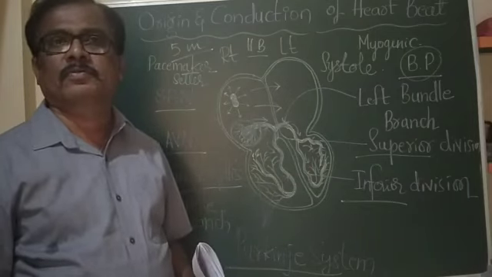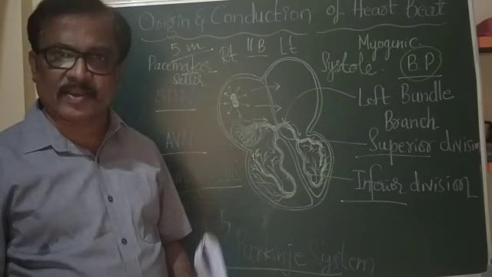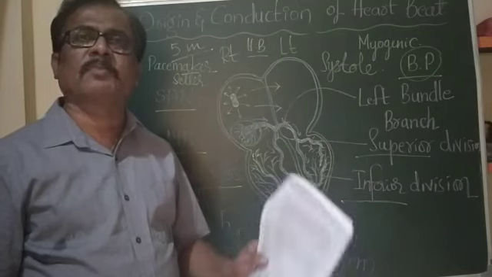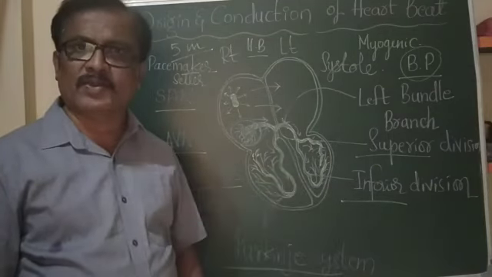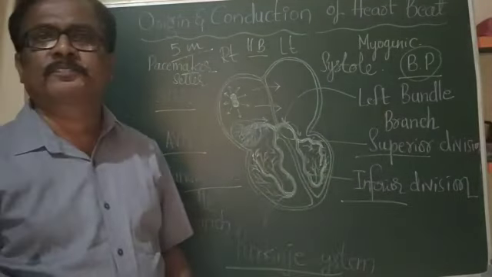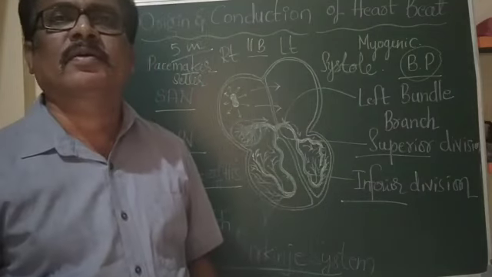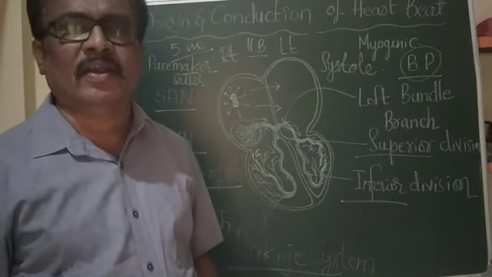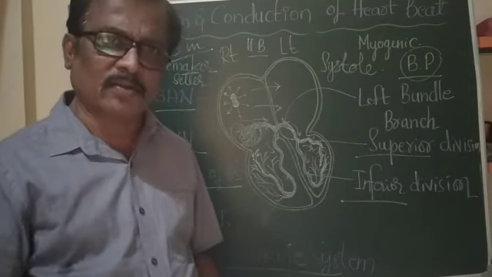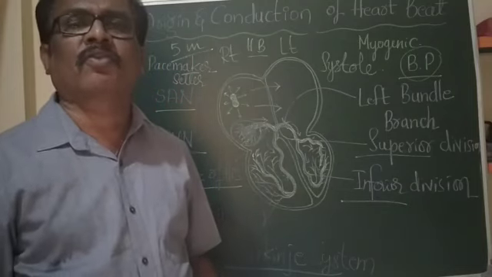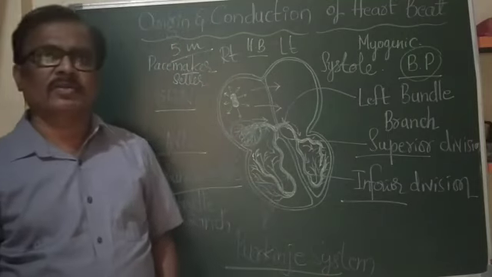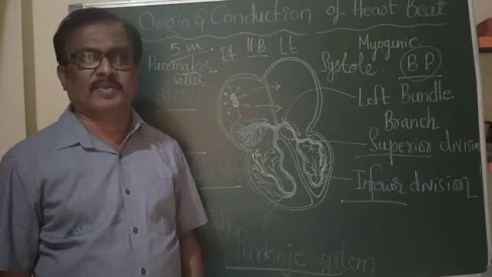I will repeat the definition. Blood pressure is defined as the lateral pressure or the force exerted by the blood on the wall of the arteries during pumping action. During pumping of blood, there are 4 types of pressures recognized.